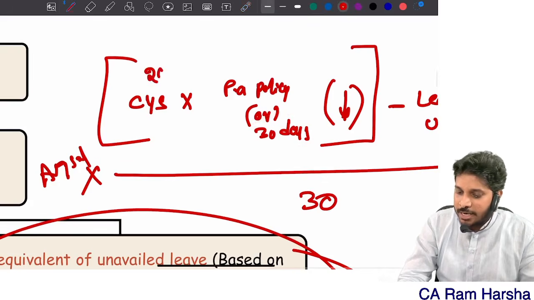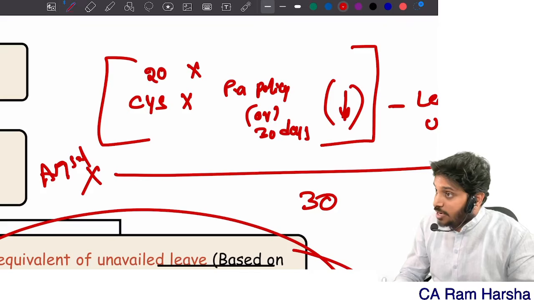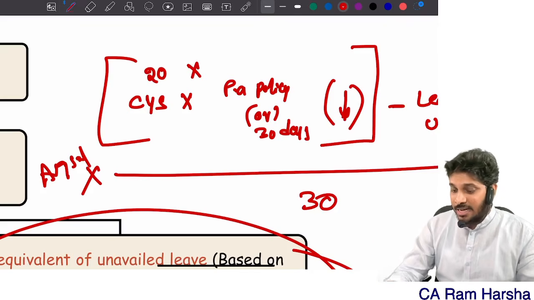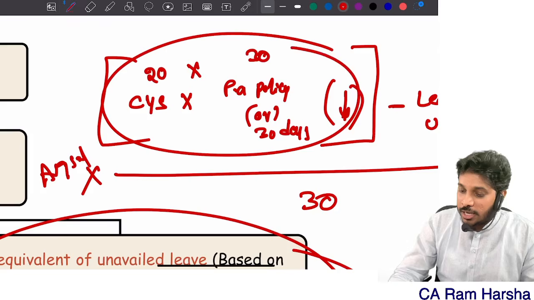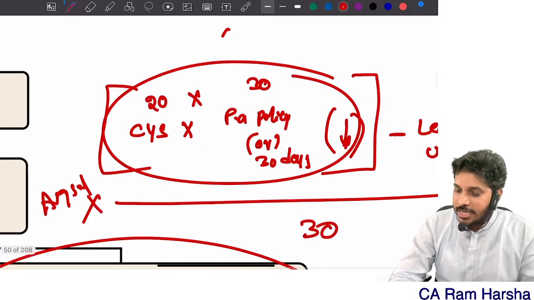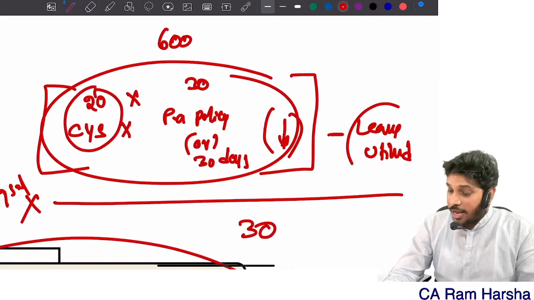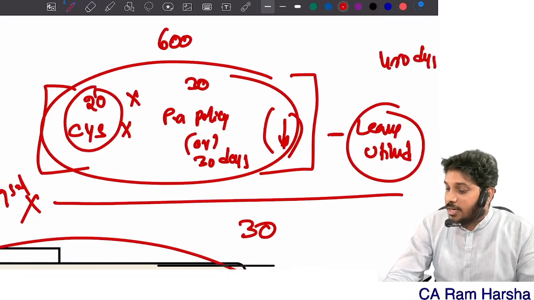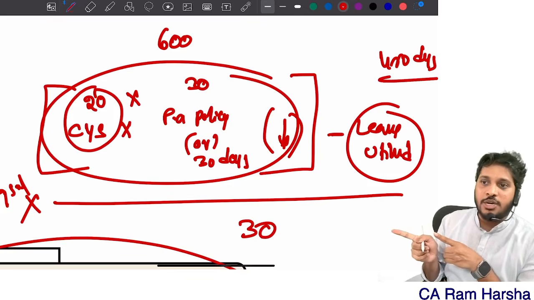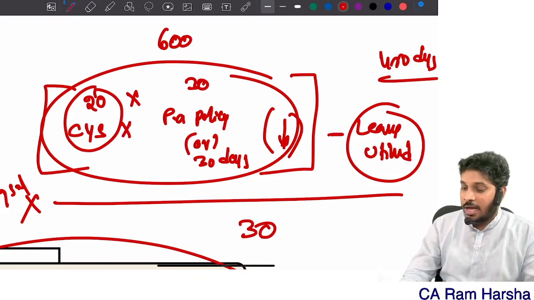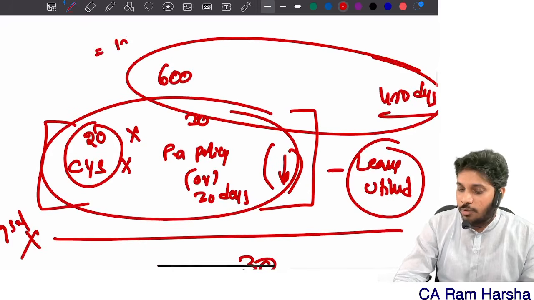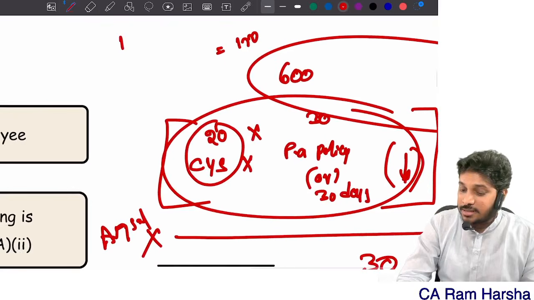Sir, I completed 20 years, sir. Company policy is 45 days, sir. No, that is not considered. 30 only is considered. So total leaves eligible how much? 600 days. Correct? Sir, in those 20 years I already used 450 days of leave, sir. Leaves utilized, you take the actual information. In the question they will mostly give you. So unutilized leave is how much? 150. Now what is the 4th criteria?